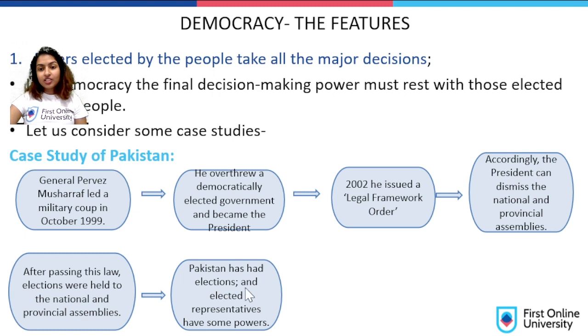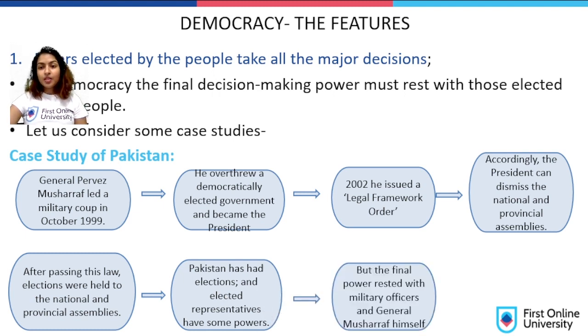Pakistan has had elections and the elected representatives have some powers. But the final power rested with the military officers and General Musharraf himself. Like I said earlier, he can dismiss and he can elect whoever he wants to.